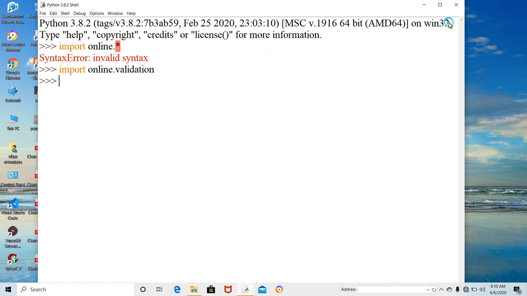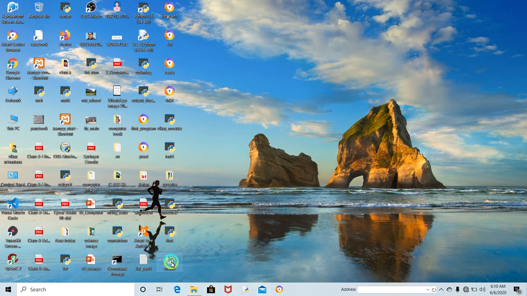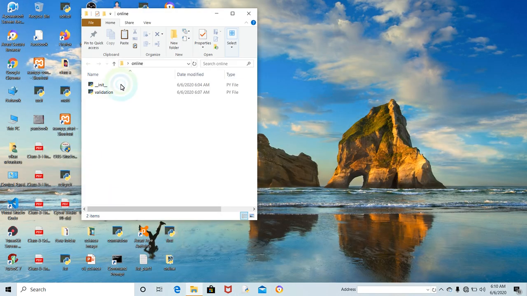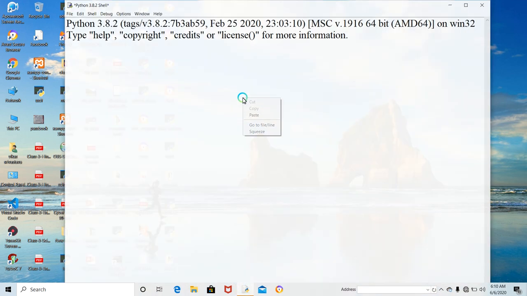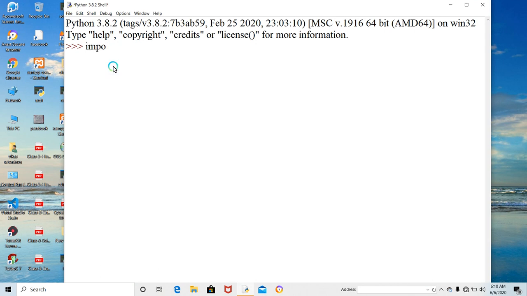Now, it is a way of importing the package. How will we import? Just look here. What is the package name? Online. So if we want to import all the files, we have to write import online, and then online dot validations dot text validate hello.